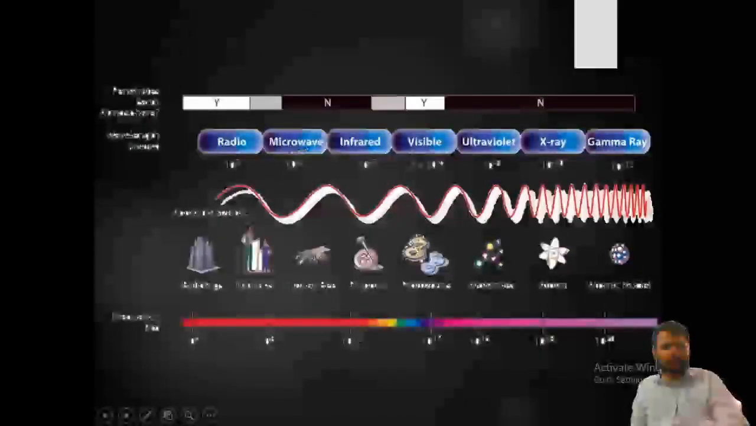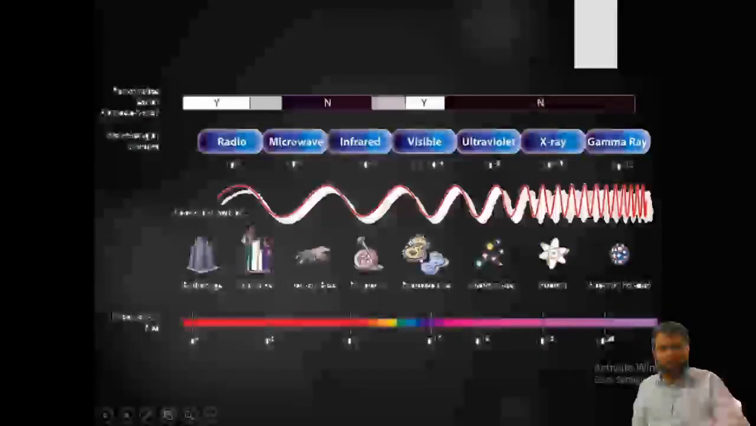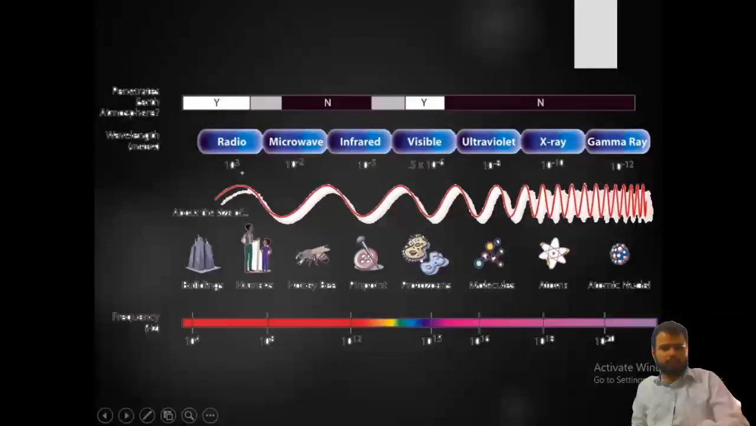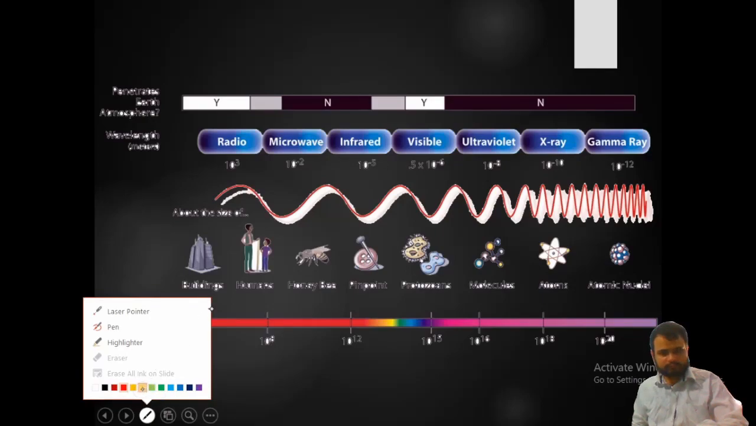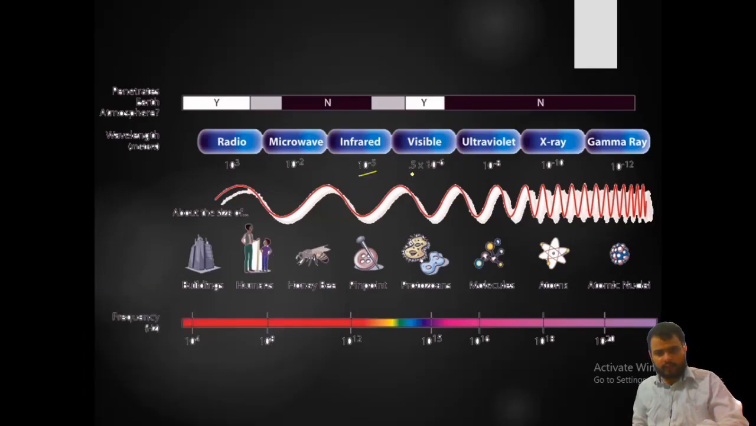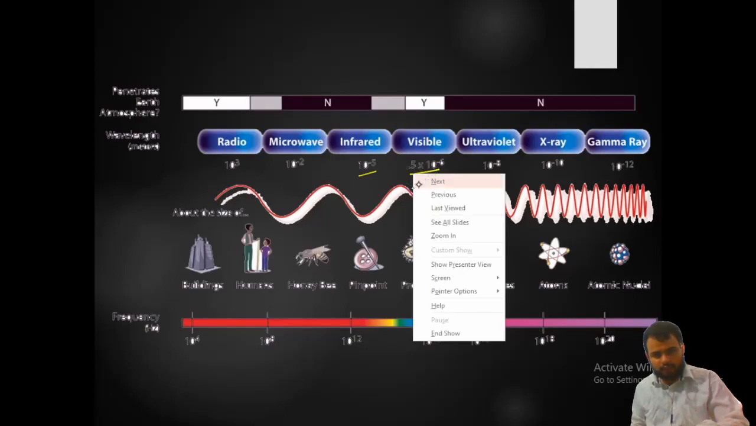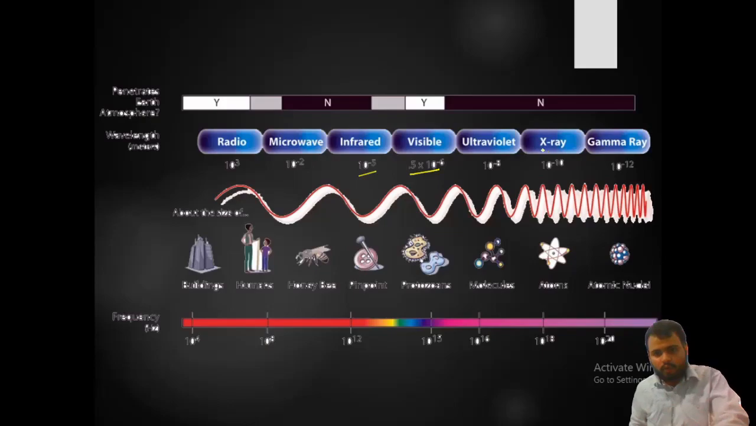So what are these waves? Radio waves, microwaves, infrared waves, visible waves, ultraviolet, X-rays, and gamma rays. As you can see, there is the wavelength. The wavelength of radio is 1000, microwave is 10 raised to power minus 2, then 10 raised to minus 5, 0.5 into 10 raised to power minus 6, and X-rays and gamma rays 10 raised to power minus 12.